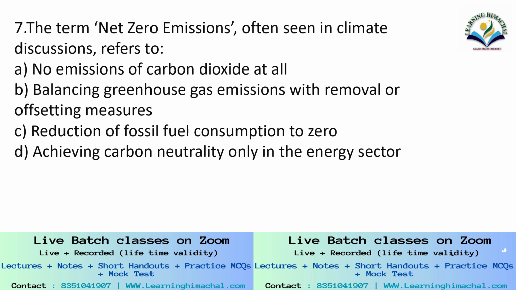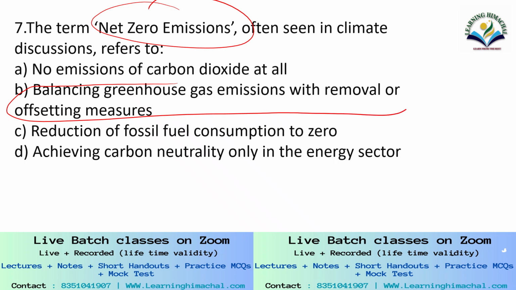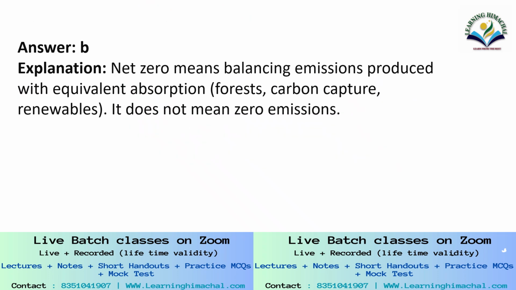Question number 7. The term net zero emissions, often seen in climate discussion, refers to no emission of carbon dioxide at all, balancing greenhouse gas emissions with removal or offsetting measures, reduction of fossil fuel consumption to zero, achieving carbon neutrality only in the energy sector. It is balancing greenhouse gas emissions with removal or offsetting measures. Net zero means balancing emissions produced with equivalent absorption: forest, carbon capture, renewables. It does not mean zero emissions.